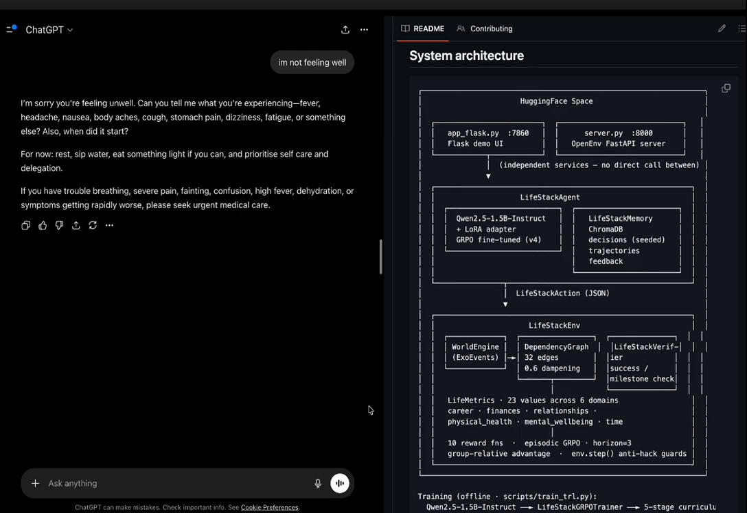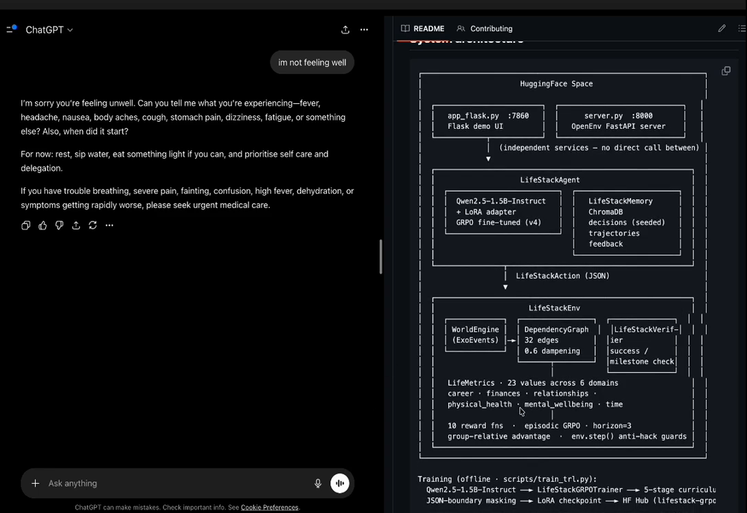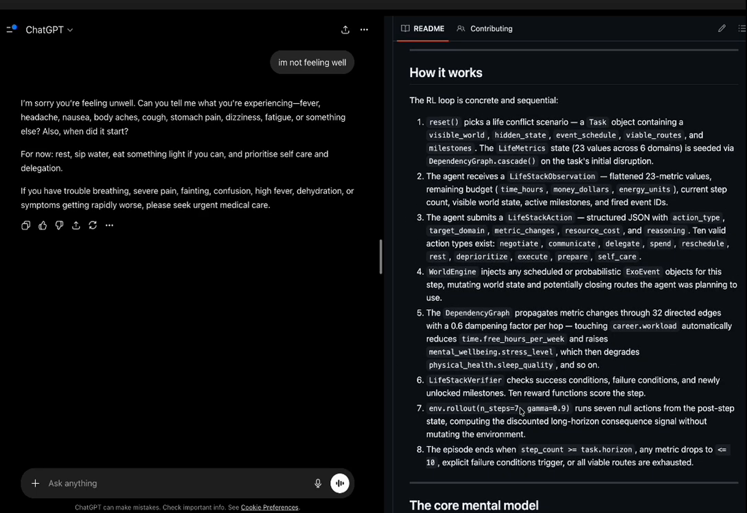So we introduced to you all LifeStack. LifeStack is a multi-domain life management environment built on OpenEnv. OpenEnv gives us a standardized RL interface: reset, step, observe, reward. The same contract any trainer can plug into. That's what makes this an environment, not a demo. The model isn't reading text, it's acting inside a simulation and receiving reward signal feedback.